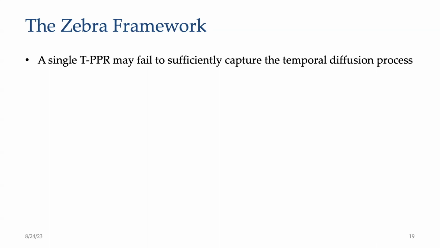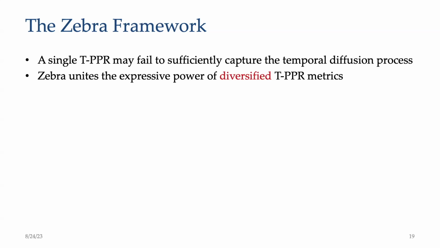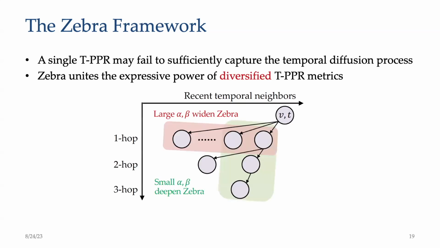The configuration of TPPR used in Zebra is important, since the quality of generated temporal embeddings highly depends on the choice of TPPR parameters alpha and beta. A single TPPR, if not well parameterized, may fail to sufficiently capture the diffusion process on evolving graphs, thus degrading the model performance. To address the above limitations and free practitioners from laborious parameter tuning, we propose to build robust TGN through uniting the expressive power of diversified TPPR metrics.